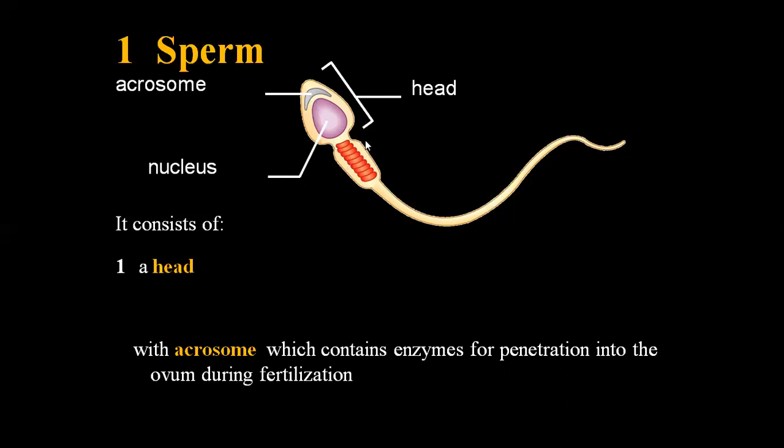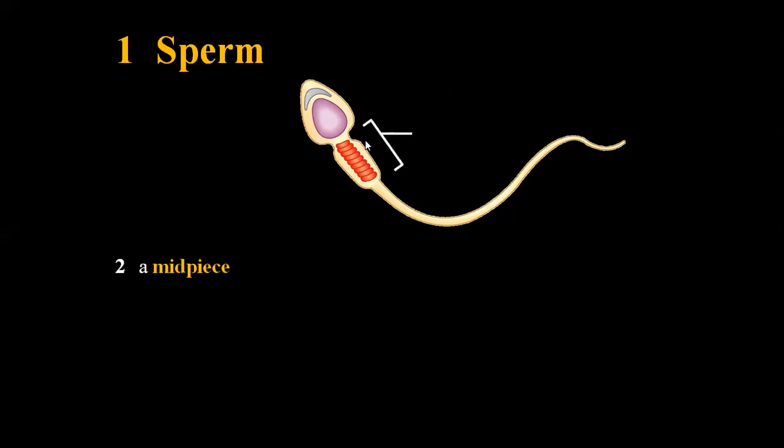Okay, and this is the mid piece of sperm. This part is the mid piece. This mid piece contains several mitochondria, and we know already mitochondria provide energy. So here these several mitochondria provide energy for the tail to move. For the swimming of the sperm, it provides energy.